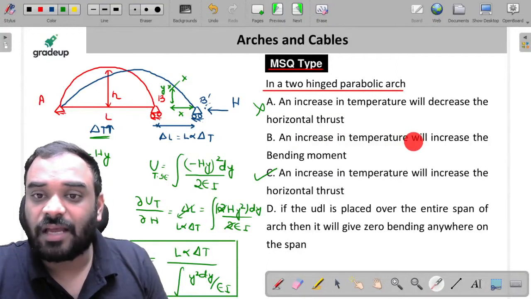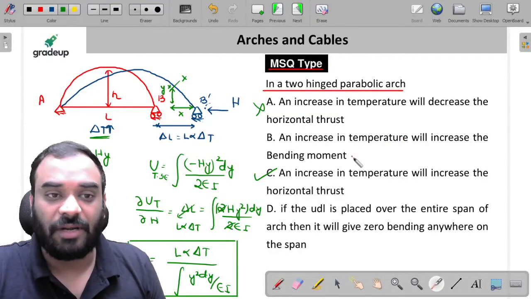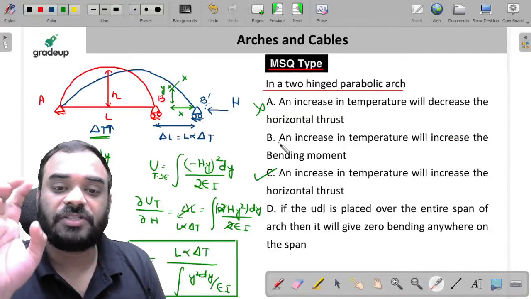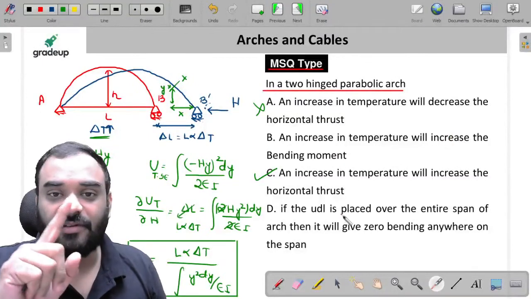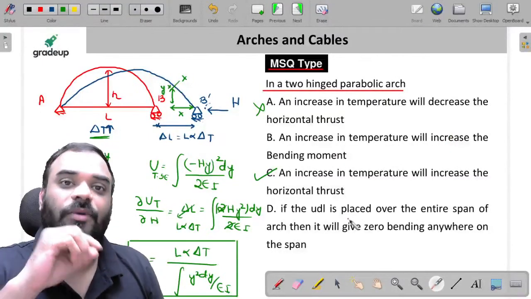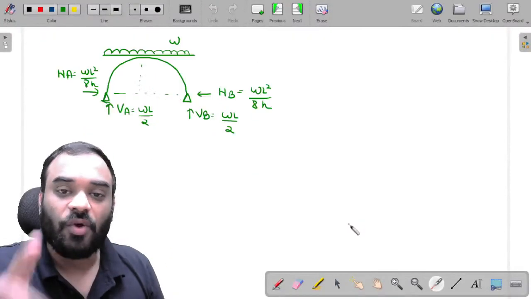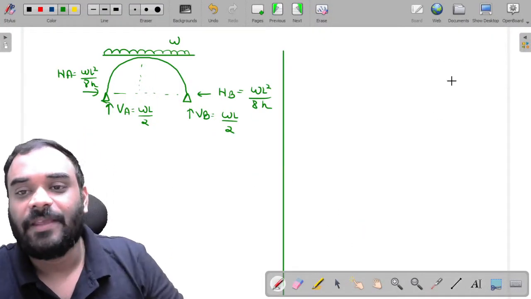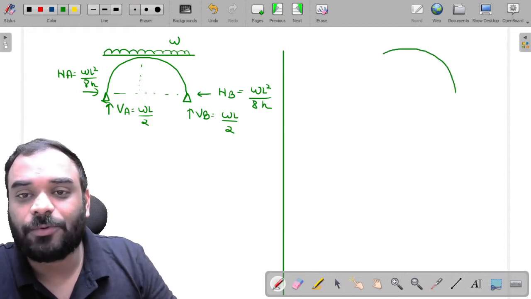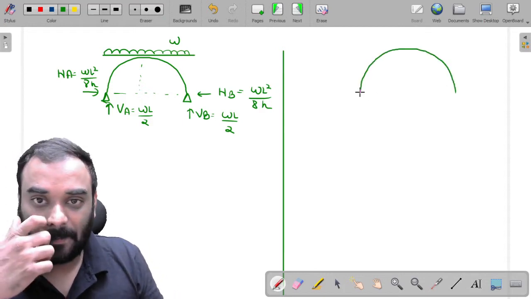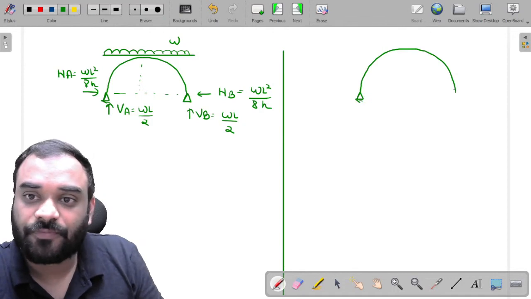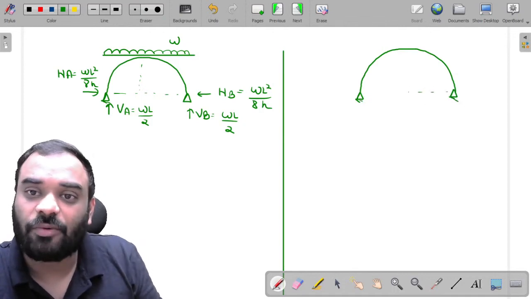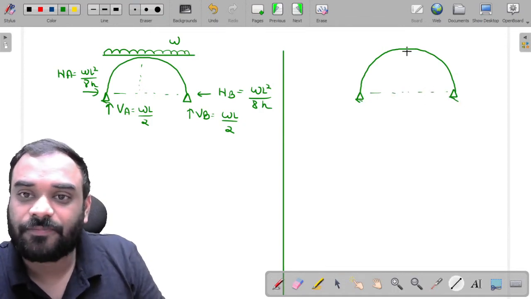An increase in temperature will increase the bending moment. Listen carefully. It decreases the bending moment. Why is it so, guys? Listen carefully. You know that, let us suppose this is our arch. It will decrease the bending moment, my dear friends, not increase.